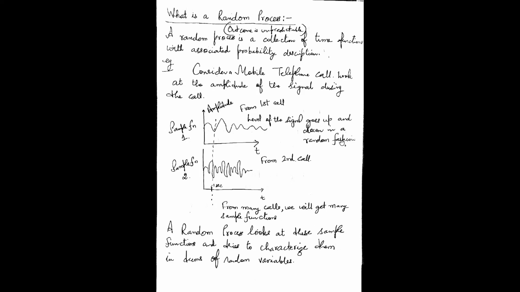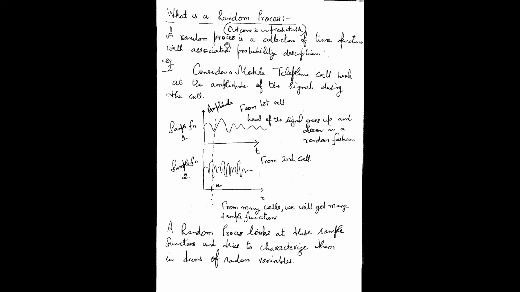In a mobile call, the signal amplitude will go up and down in a very random fashion because the channel is very random, and how the channel will affect the signal at one moment of time, nobody can predict exactly. So we can very confidently say that the level of the signal goes up and down in a random fashion. So this is sample function one.